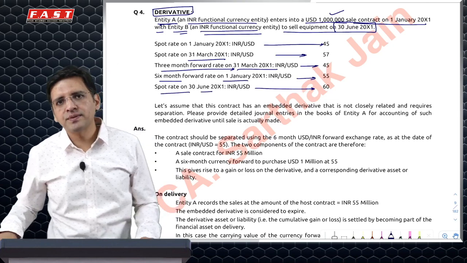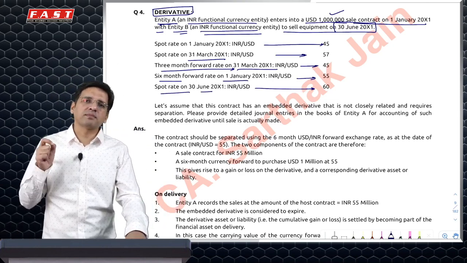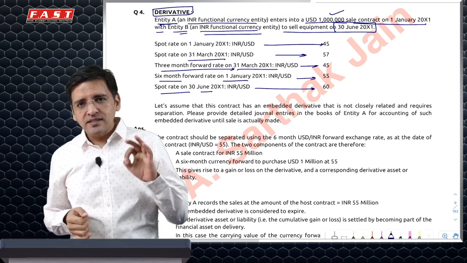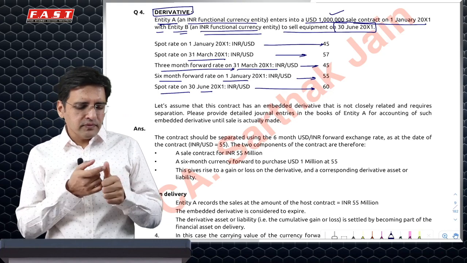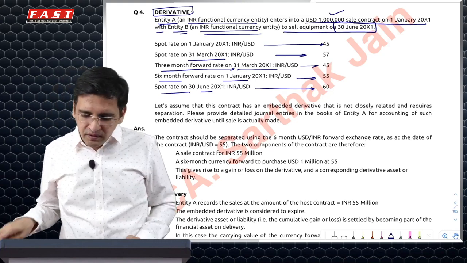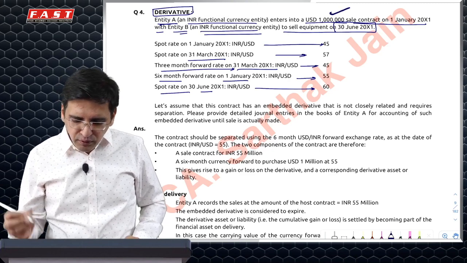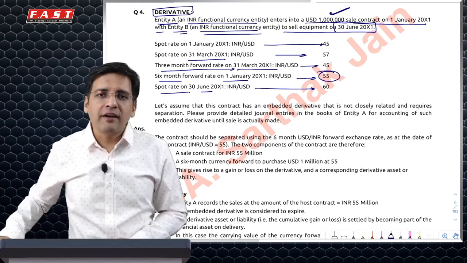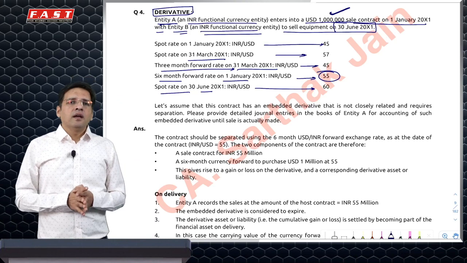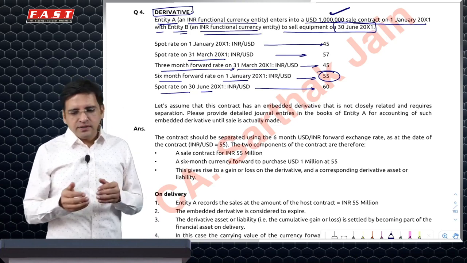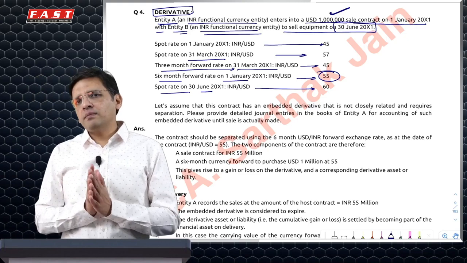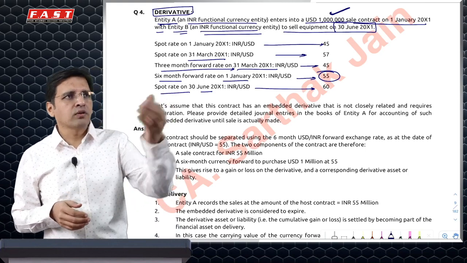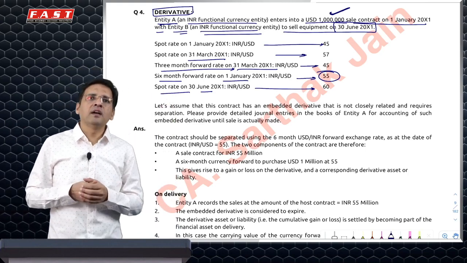The question is very nice and sweet because it has not given you any redundant information. Sometimes, to confuse you, they may give you some redundant information as well. Now, one thing is clear here: when you entered this particular contract, you knew that from this sale you are going to make 55 million. The reason is that you could have taken a 6 months forward at 55. That means, ideally speaking, if you are not really speculating, you would have taken a forward and said, give me a forward, 55 bucks is what I get if I give you $1.